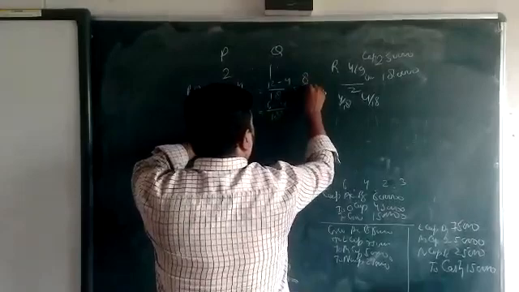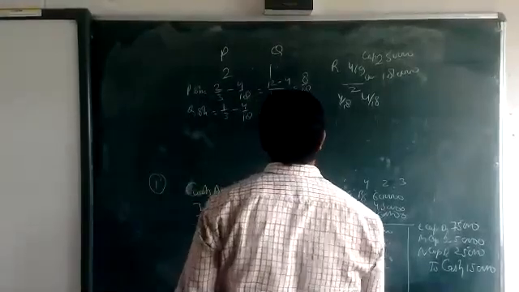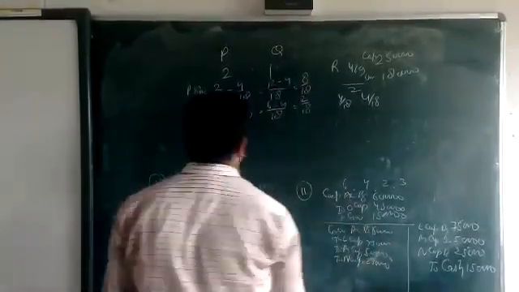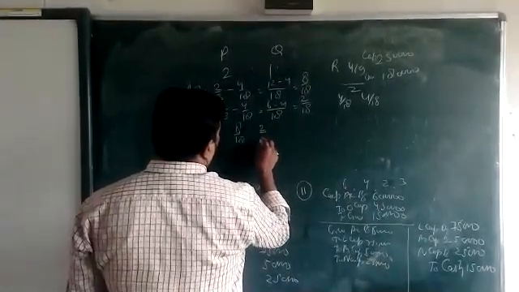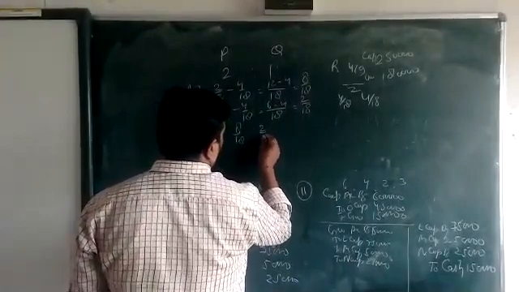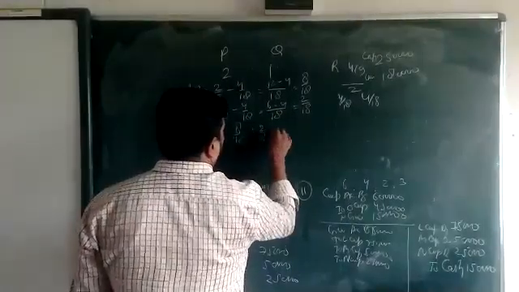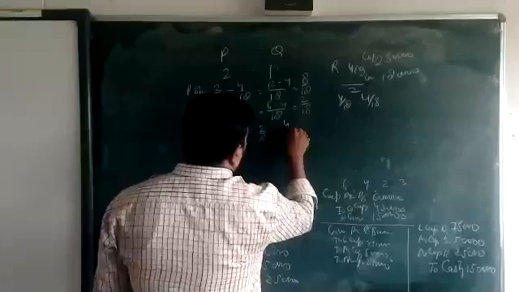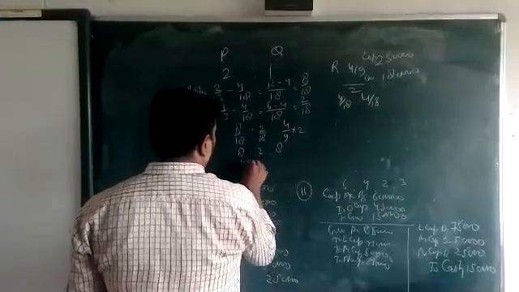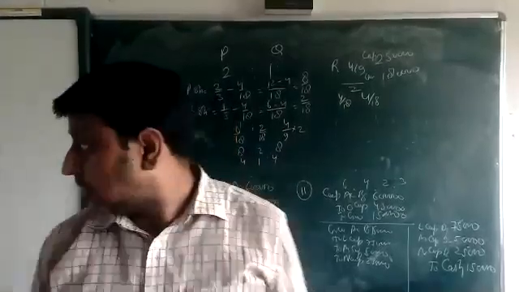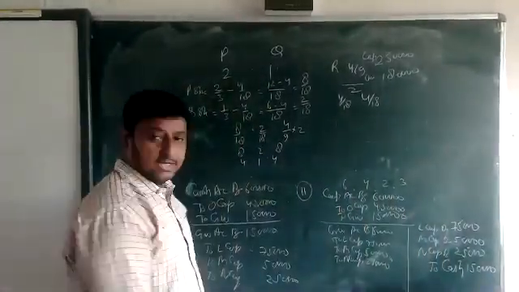It means 8/18, 2/18, and 4/9 into 2, it means 8:2:8. It means 4:1:4. Okay.